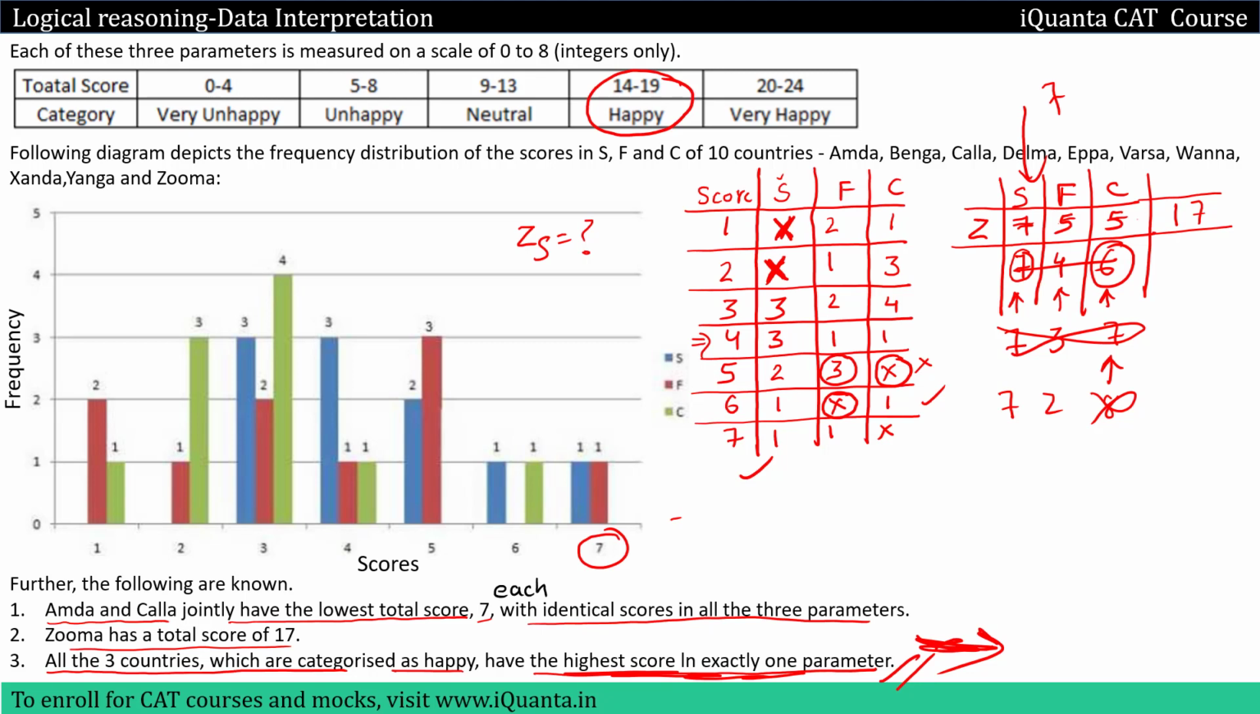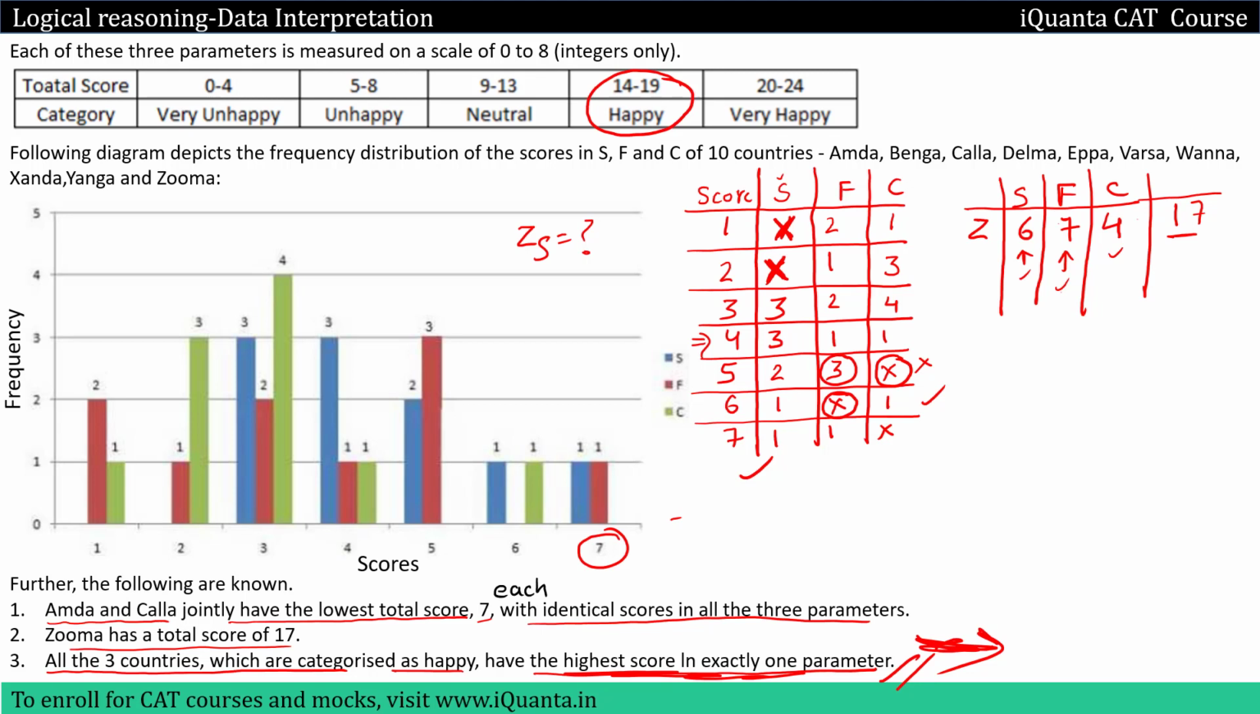We'll start with 6. So let me give 6 over here, then let me give 7 over here. So now 7 is the highest possible score in parameter F. So this will be 7, 6, 13, and this will be 4. Do we have such scores possible? A score of 6 in S, yes, that is possible. A score of 7 in F, this is possible. A score of 4 in C, yes, this is also possible. So 6, 7, 4 is a possible pair.